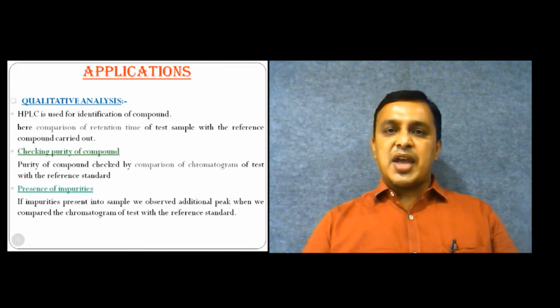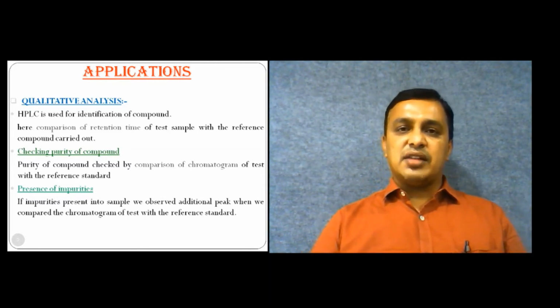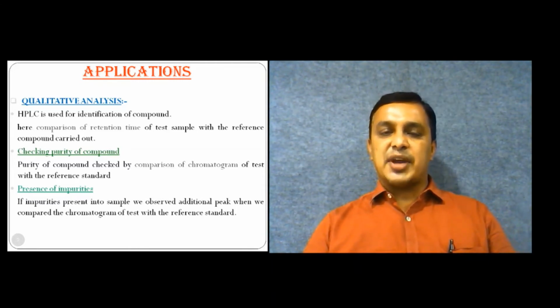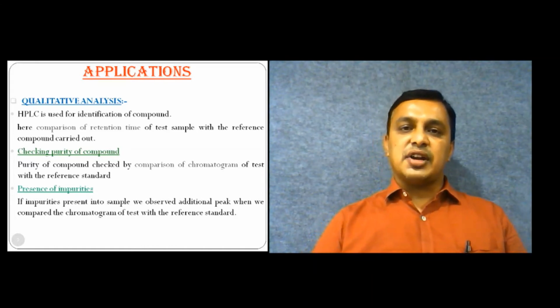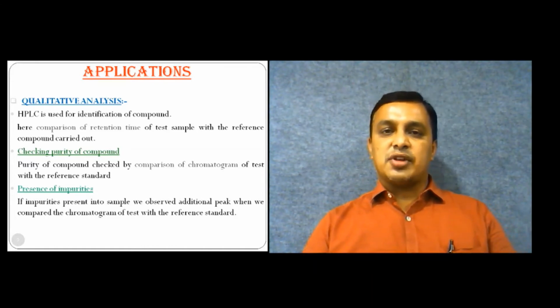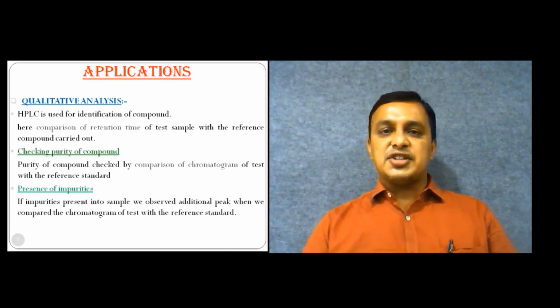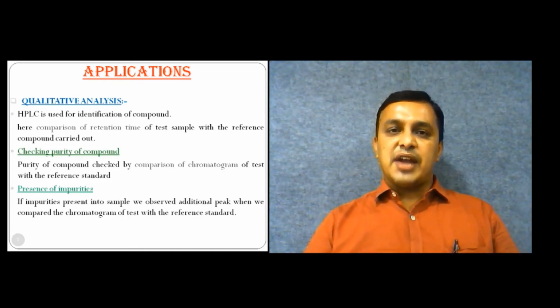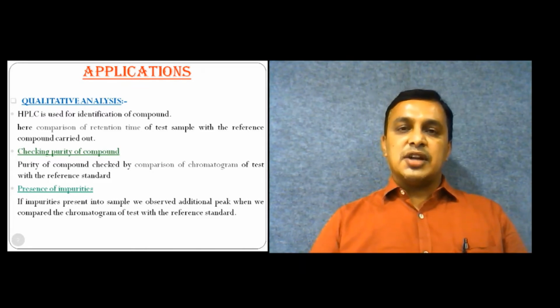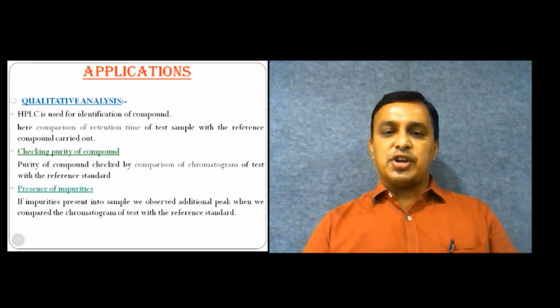They can be matched and identified, for example, that the paracetamol drug is there. If the retention time of paracetamol is 5, then by comparing the peak at retention time 5, you can identify the compound. It is also used in checking the purity of compounds.